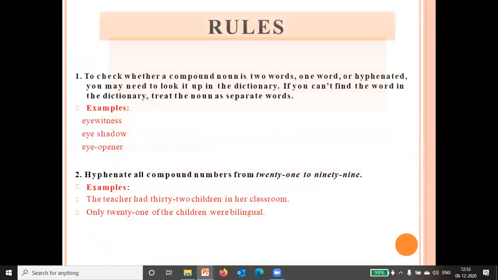Now hyphen. To check whether a compound noun is two words, one word, or hyphenated, you may need to look it up in the dictionary. If you can't find the word in the dictionary, treat the noun as separate words, like eyewitness, eyeshadow, eye opener. So this is when you want to check whether the word is a compound noun in two words, one word, or hyphenated. Hyphenate all compound numbers from 21 to 91. Example: the teacher had thirty-two children in her classroom. Only twenty-one of the children were bilingual.